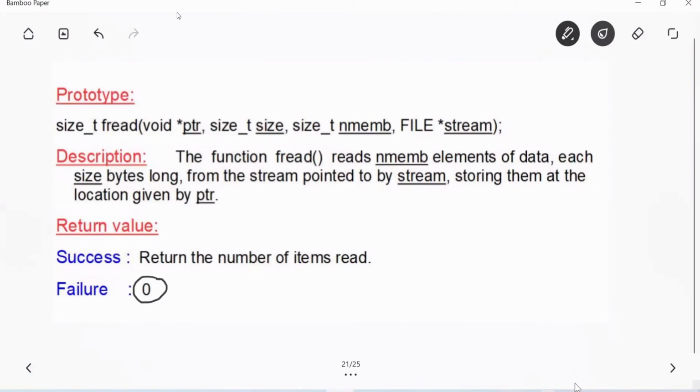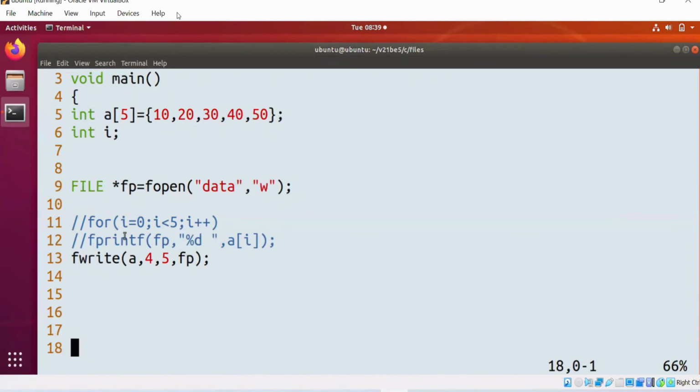Sir, fread means only to see the output in a human understandable way? fread will read the data from the file and put it into this buffer. Here we are not using any format specifiers. I don't know if you observed or not: in fprintf we are using the format specifier, but here we are not, because it is unformatted. Okay, yes, that is clear.